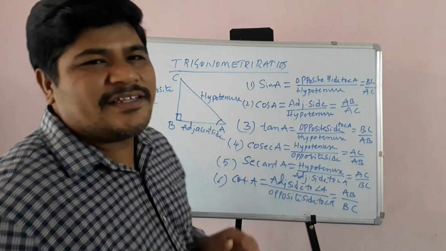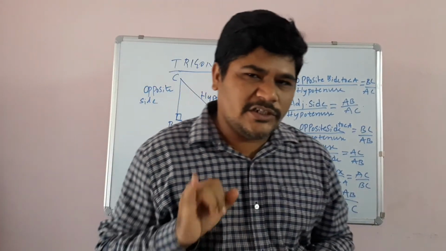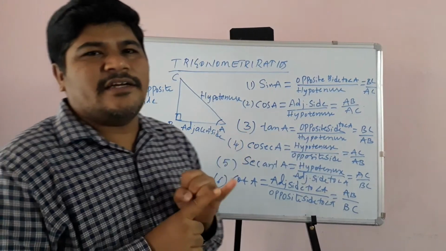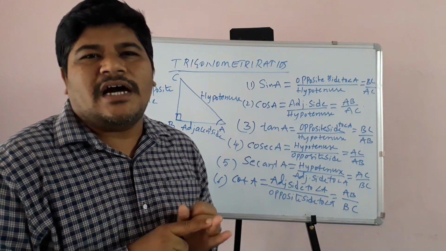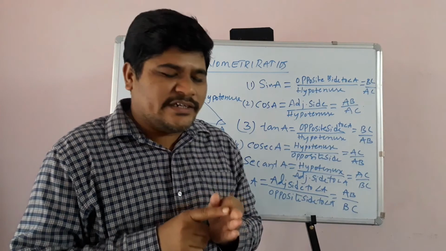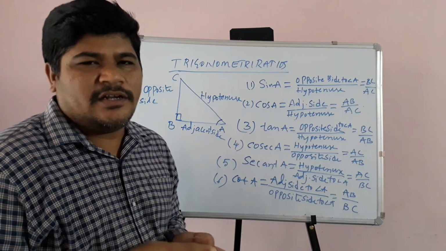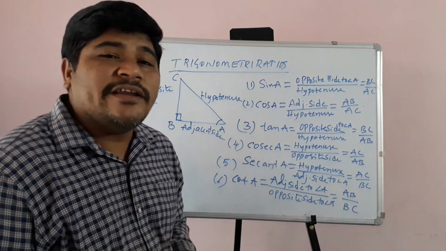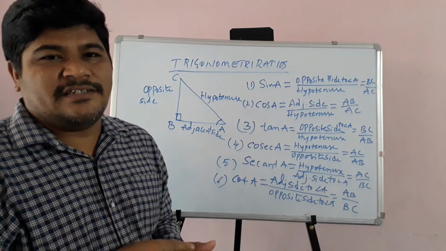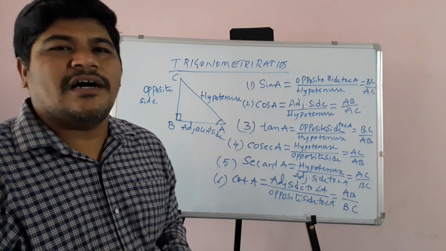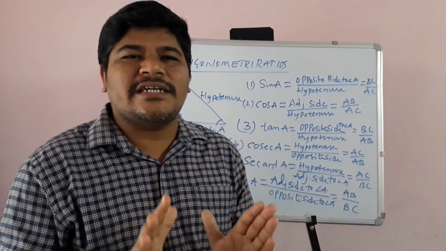So children, these are the 6 trigonometric ratios. First, sin A is equal to opposite side by hypotenuse. Cos A is equal to adjacent side by hypotenuse. Tan A is equal to opposite side by adjacent side. Cosecant A is equal to hypotenuse by opposite side. Secant A is equal to hypotenuse by adjacent side. Cot A is equal to adjacent side by opposite side. So these are the 6 trigonometric ratios.